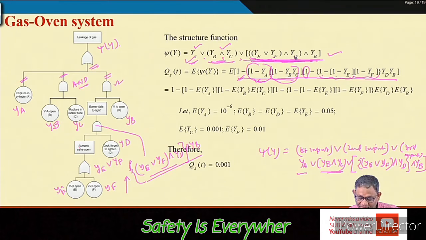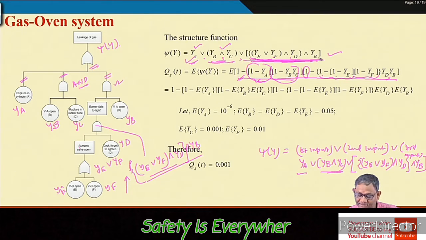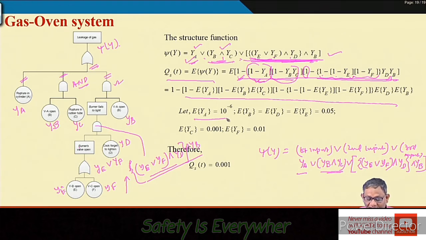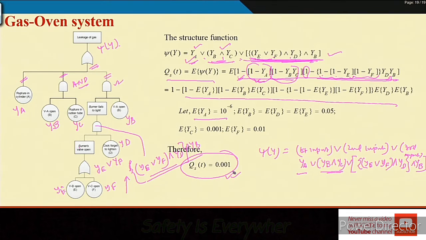Then this intersection this, multiplied by this, again intersection this multiplied by this, so 1 minus this whole. That is the algebraic form. Now when you are finding QST, you are taking the expected value of this algebraic form. So you are writing like this. Okay. And as the expected values are nothing but the probability values, when you put all those things, finally you get QST as 0.001.